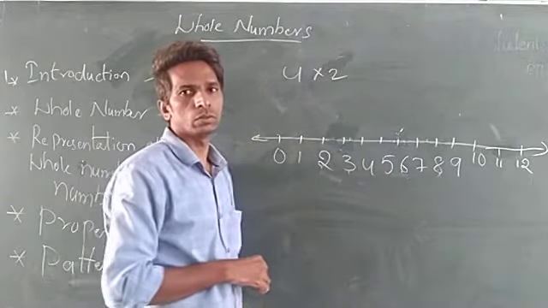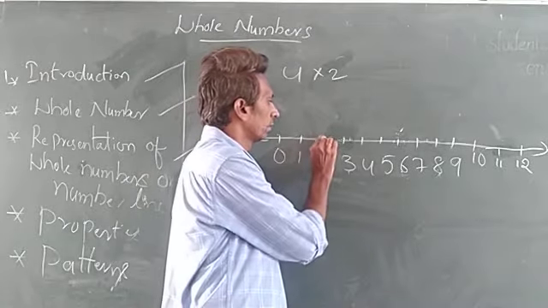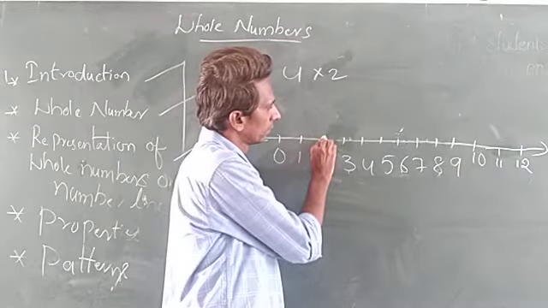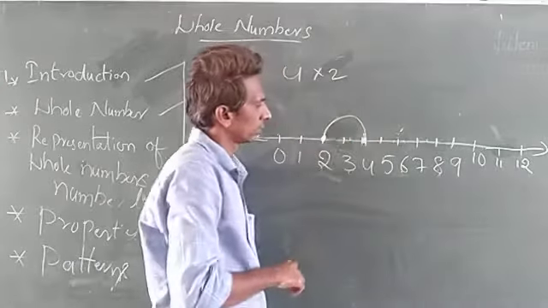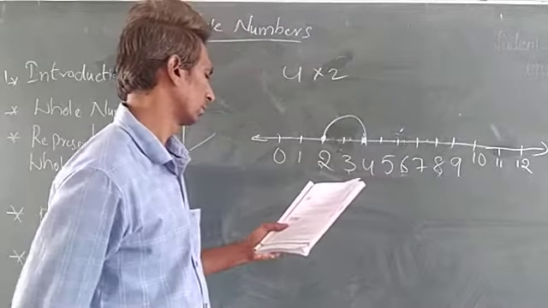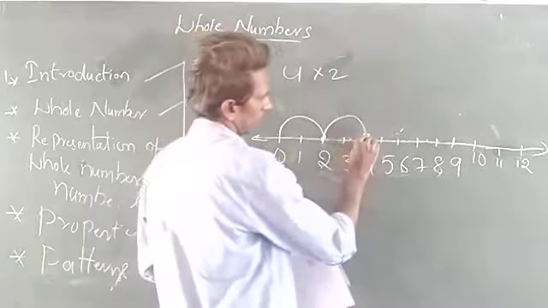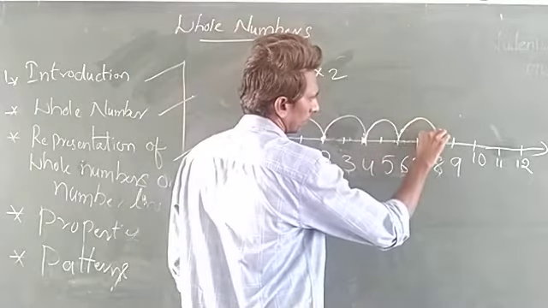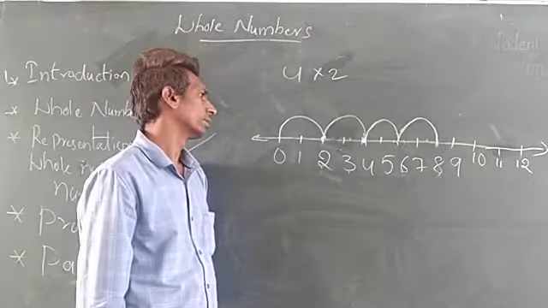So from 2 onwards I am taking. Two numbers I want to jump.